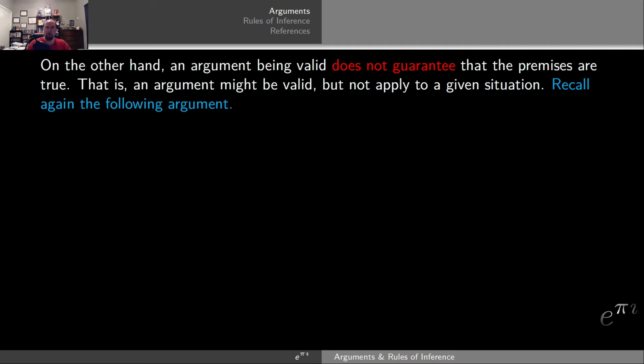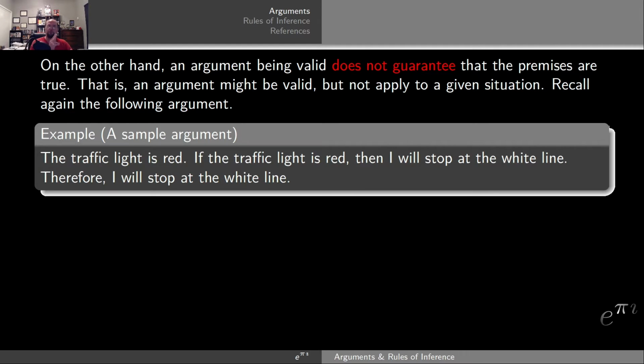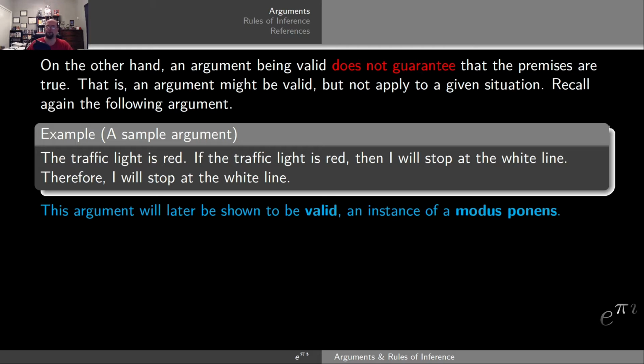Recall again the argument that I gave a little while ago. That is, the traffic light is red. If the traffic light is red, then I will stop at the white line. Therefore, I will stop at the white line. Later, we're actually going to show that this argument is valid, an instance of what's called a modus ponens, one of the rules of inference.